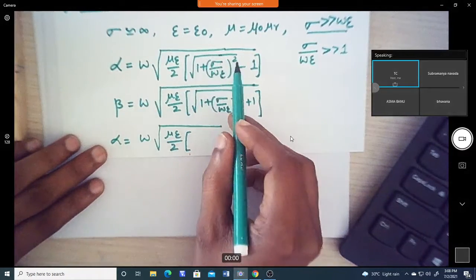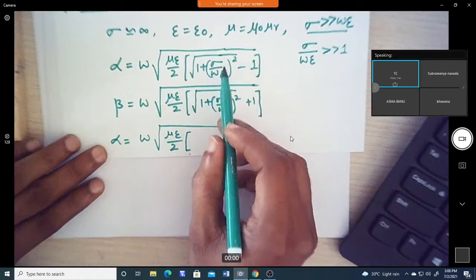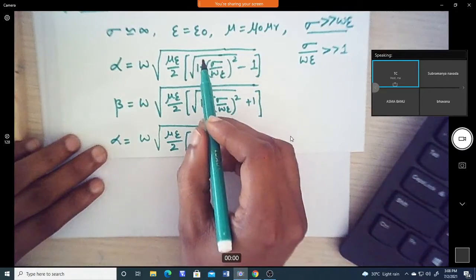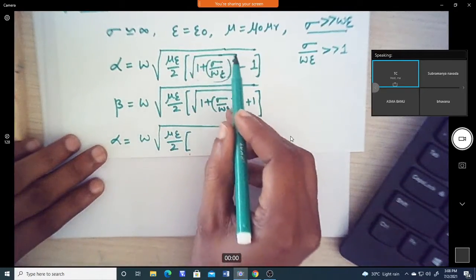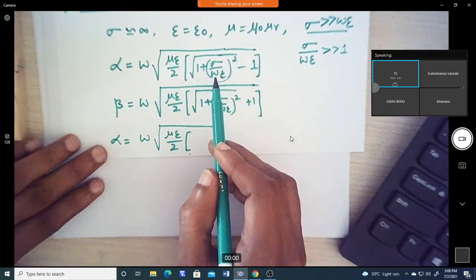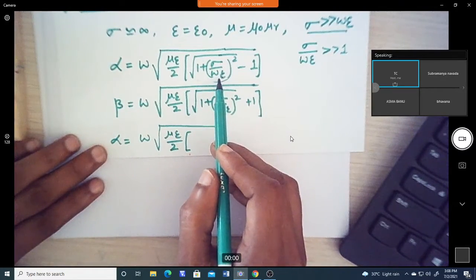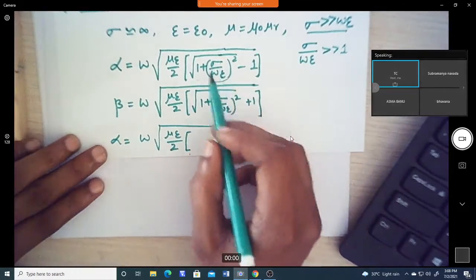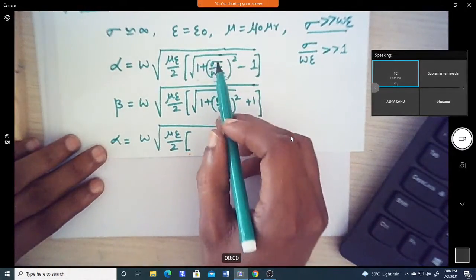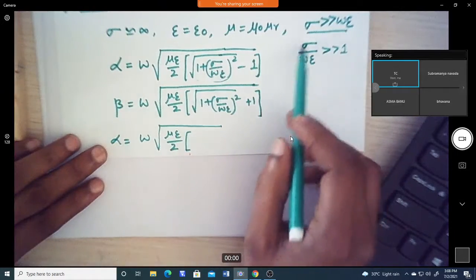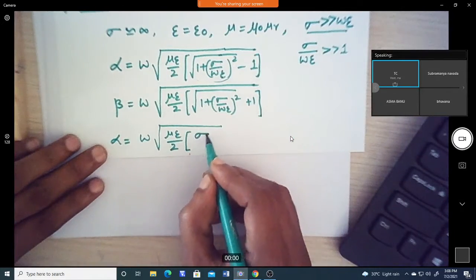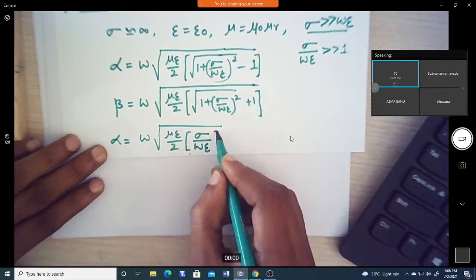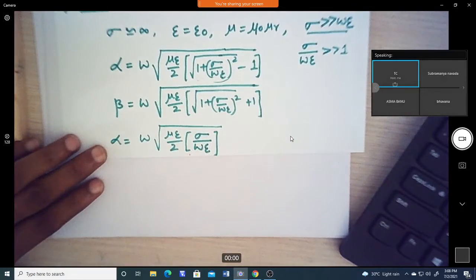If I take the square root, we get sigma by omega epsilon. Subtracting 1 does not change this ratio because it is very large. So we can write sigma by omega epsilon.